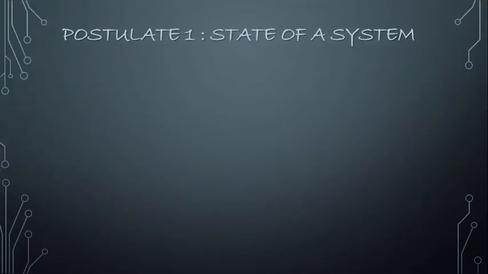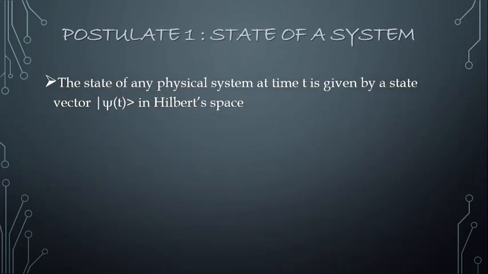First one is state of a system or wave function. So the statement is like this: the state of any physical system at time t is given by the state vector ket xi of t in Hilbert space. So here the state of a system at any given time t is contained in the state vector, which is xi of t, and it is always in Hilbert space.